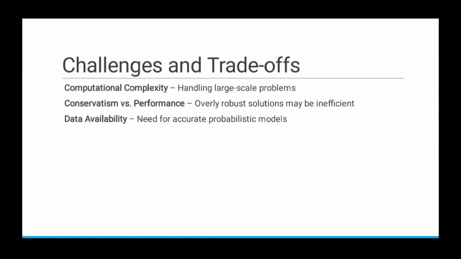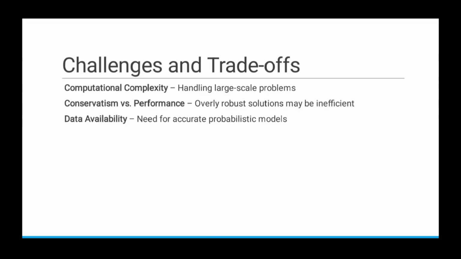What are the challenges and trade-offs that we need to consider while handling an optimization problem under uncertainty? First and foremost, we need to consider computational complexity. While handling large-scale problems, computational complexity plays a vital role. When considering the chance constraint approach, the computational complexity is slightly higher compared to the robust approach.